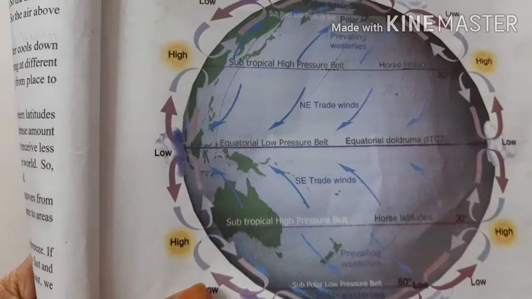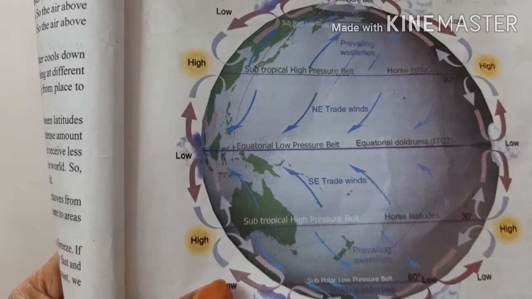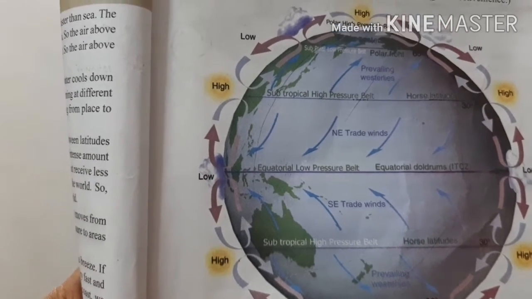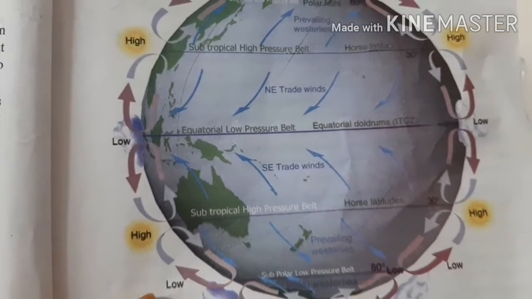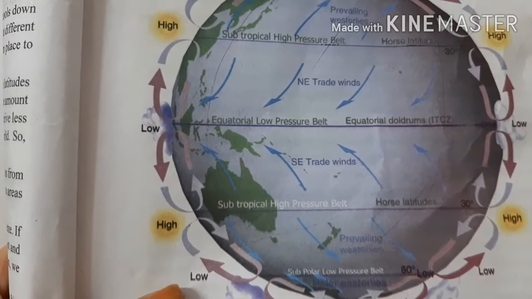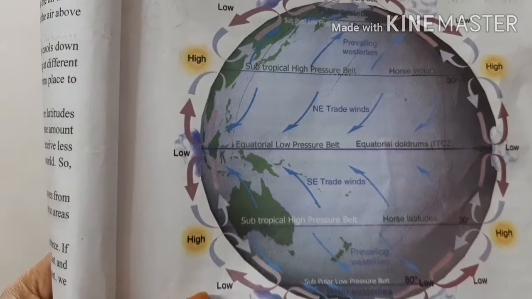These planetary winds are of three types: trade winds, westerlies, and polar winds. Trade winds are also known as easterlies. So easterlies or trade winds, westerlies and polar winds.